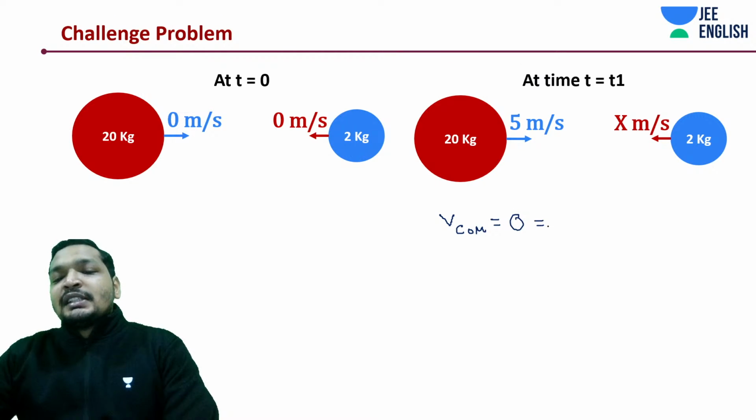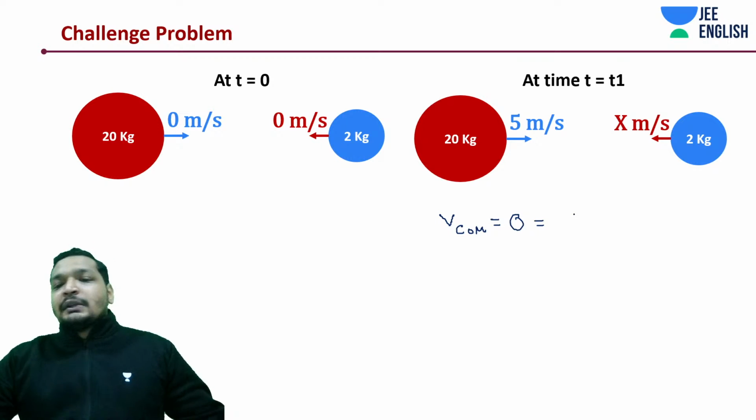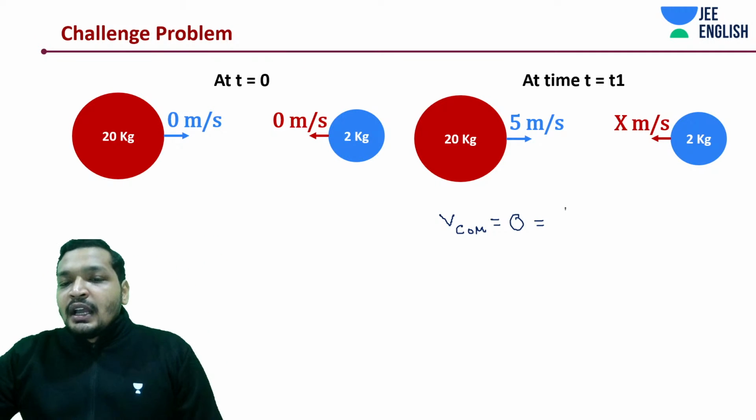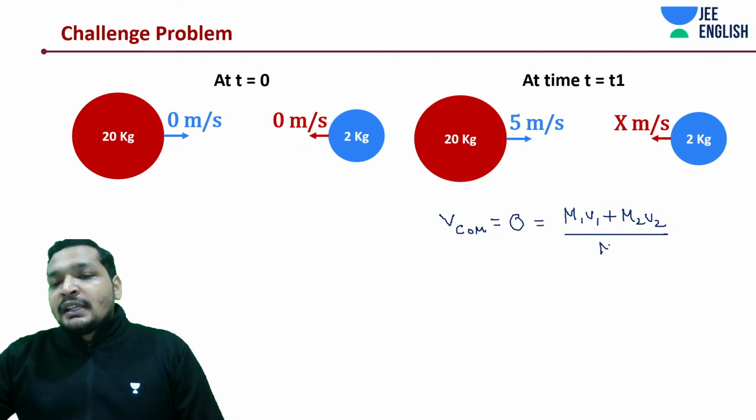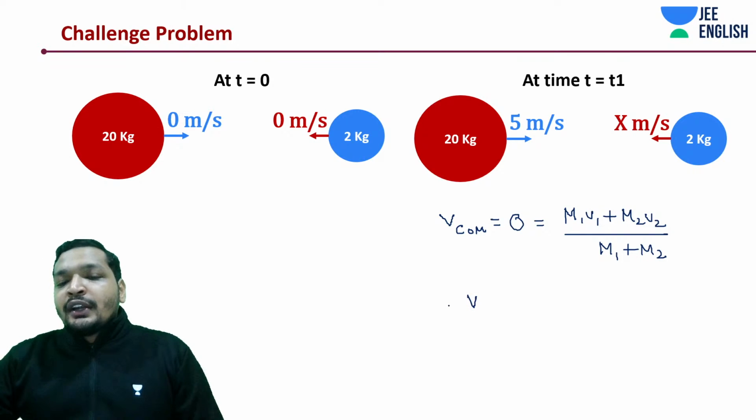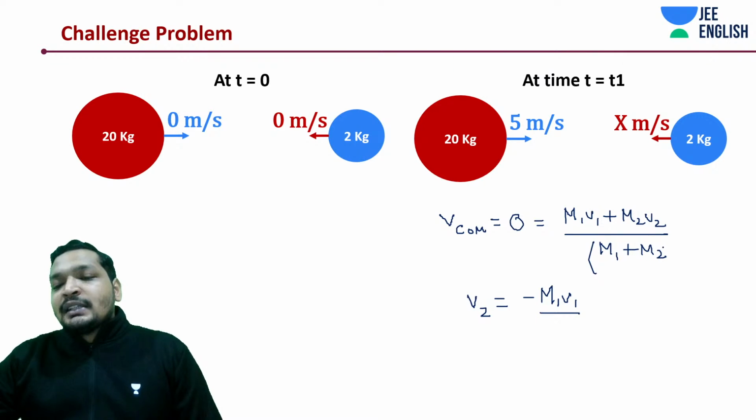We know that it should be the same throughout this entire journey of the body, since no external force is acting on it: (m1 v1 + m2 v2) divided by (m1 + m2). Right? So if this is 0, you can do the math, guys. It's not at all a big deal. Students, you need to work around it if you're not understanding when I'm writing it down directly. It's basically, m1 plus m2, when carried to the 0 side, becomes 0. And what is left over? Just m1 v1 plus m2 v2.